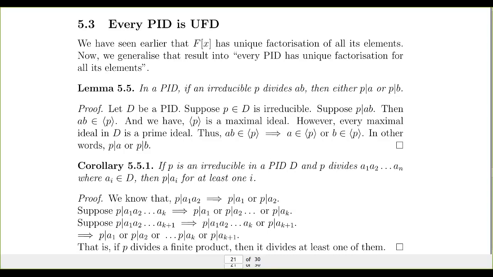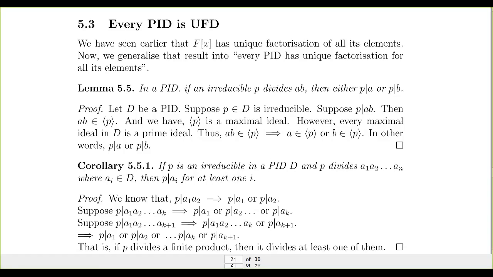So we will start with the lemma. In a PID, if P is an irreducible which divides AB, then P divides A or P divides B. In the case of F[x], what we have seen earlier is that if p(x) is an irreducible polynomial in F[x], and p(x) divides f(x) times g(x), then p(x) divides f(x) or p(x) divides g(x). In the proof of F[x] being a UFD, we used a similar lemma. So here as well, we are going to use a similar lemma.